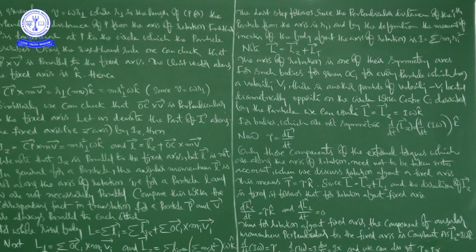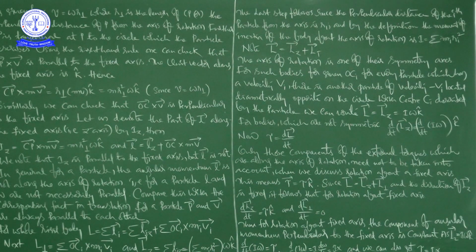For such bodies, for a given omega, for every particle which has a velocity v_i, there is another particle of velocity minus v_i located diametrically opposite on the circle with center C_i described by the particle.